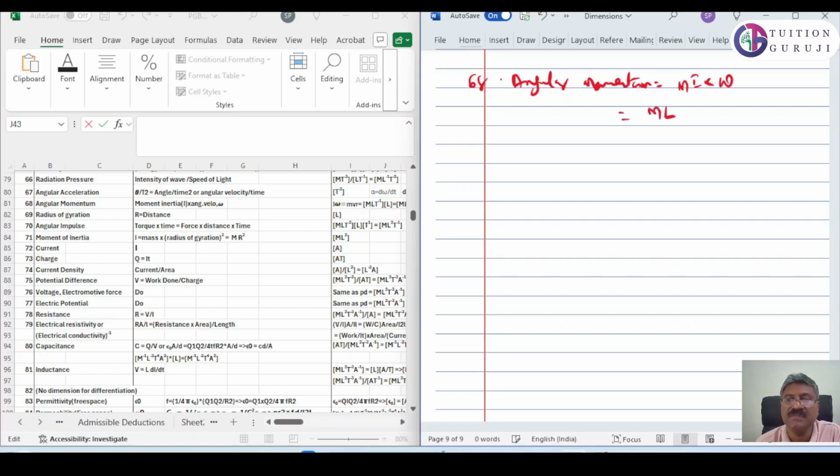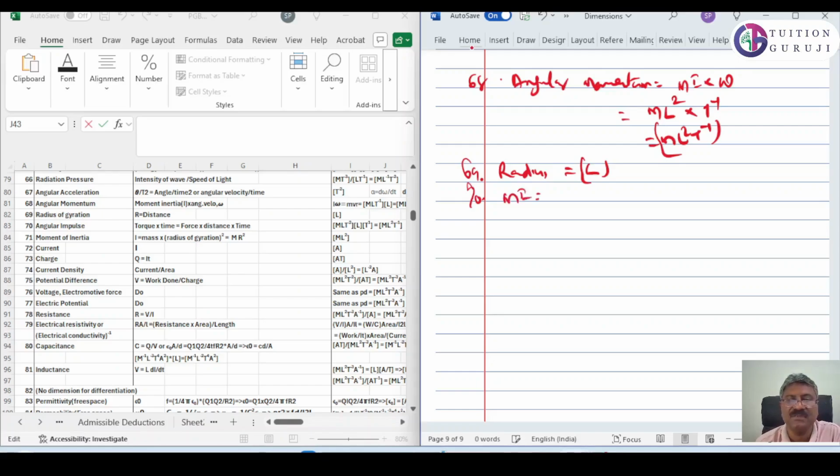We know the moment of inertia is equal to mass into radius of gyration squared, so M L square, into omega, which is T raised to minus 1. So it is M L square T raised to minus 1. Okay. 69 is radius of gyration. We know radius of gyration is distance only. So it is L only.